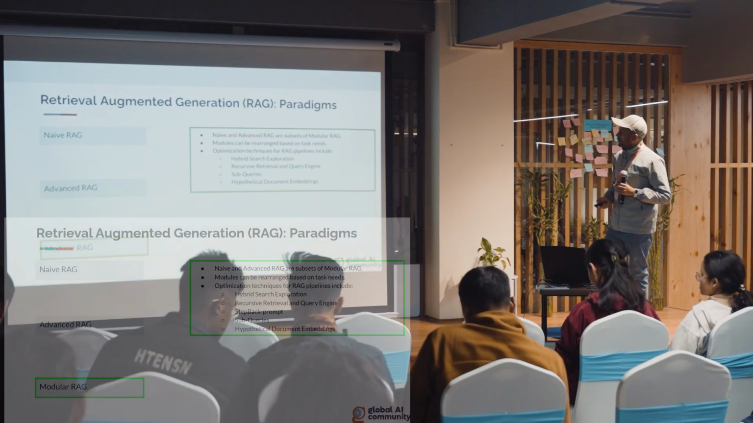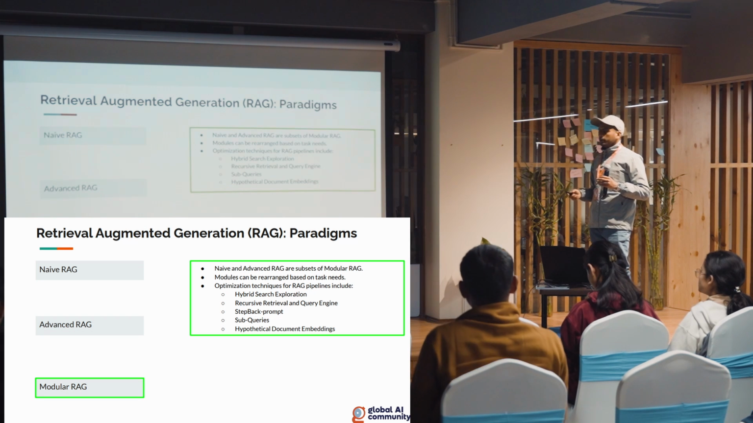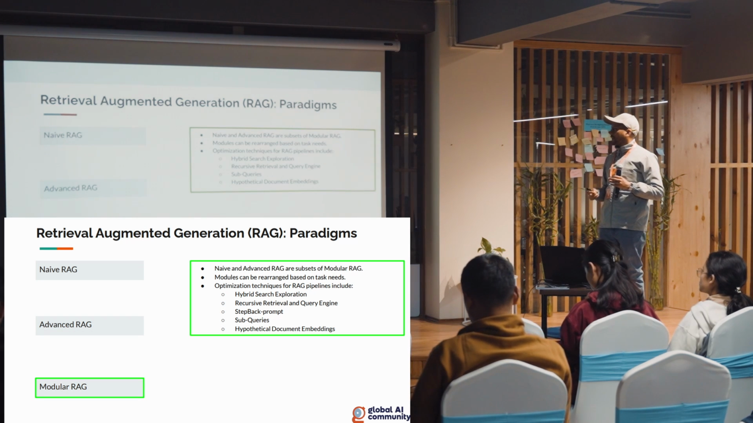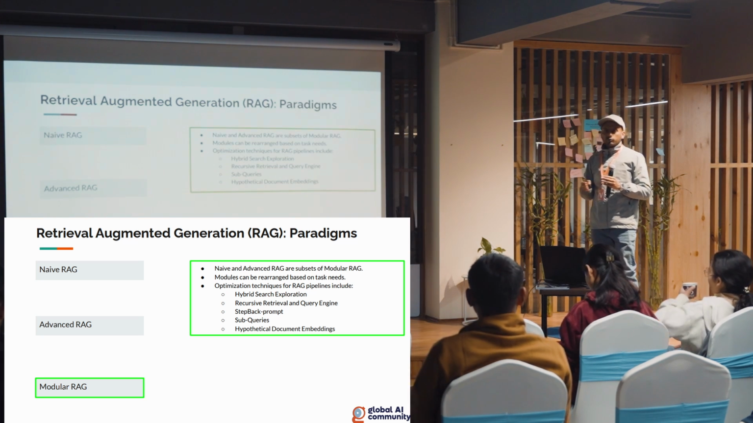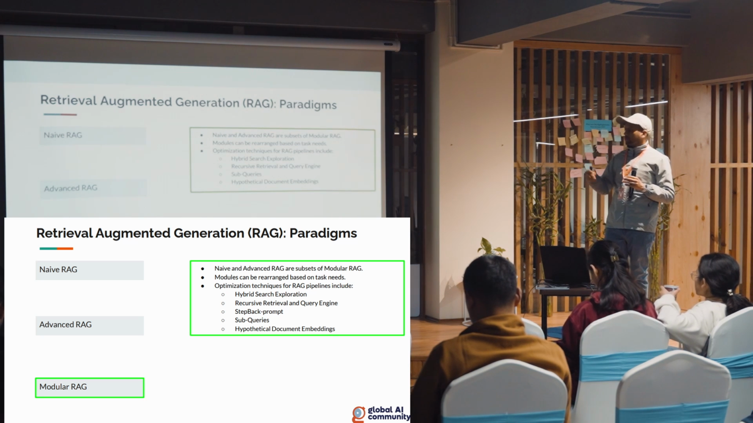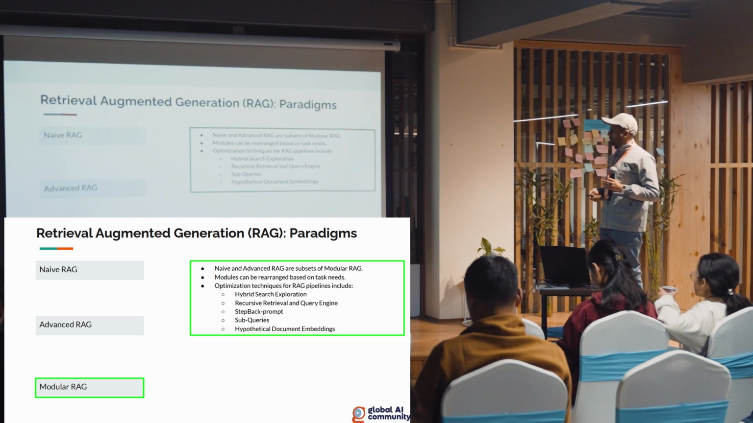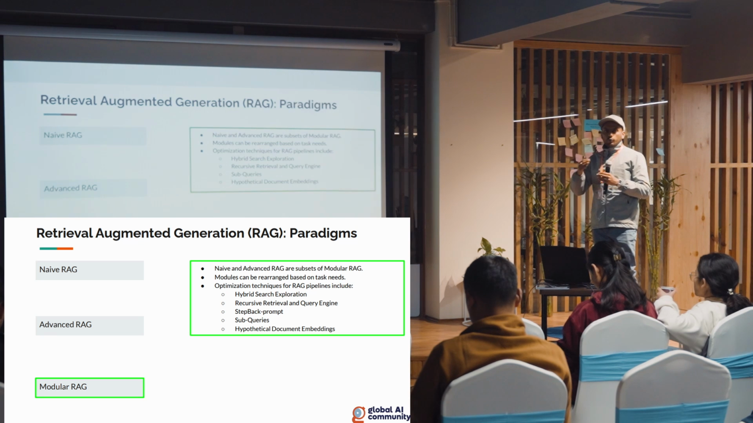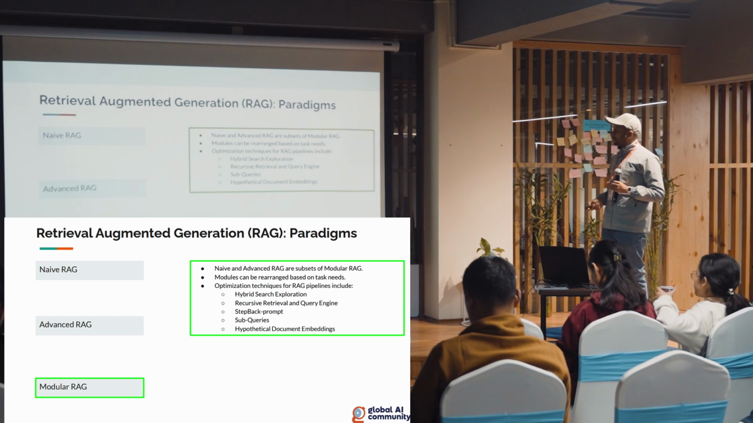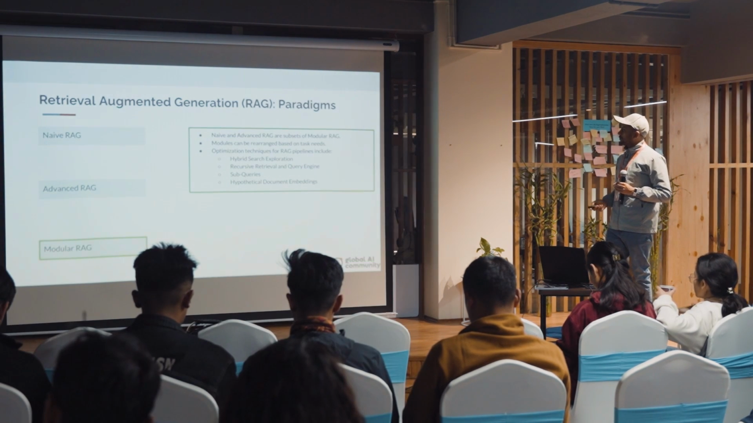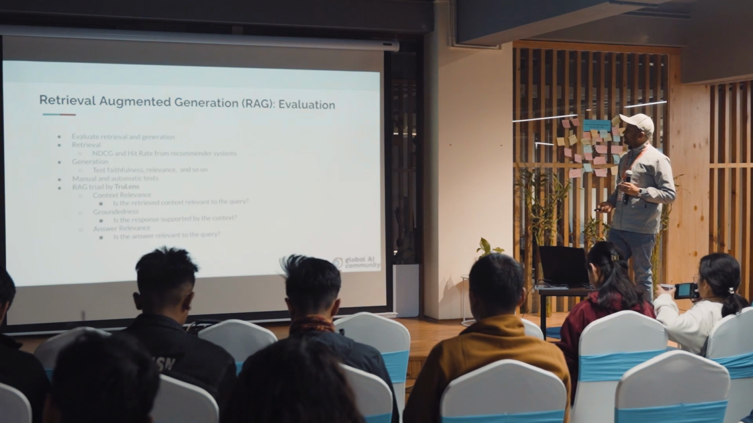The next one is modular RAG. Here we could integrate search engines, and techniques like hypothetical document embedding, where instead of matching the query, we generate a hypothetical document that is close to the query, and we match those documents to get the relevant chunks, and dividing the query into multiple parts to get sub-queries. So these are all sorts of things. I have attached the references. You could go through those if you want to explore this in detail.